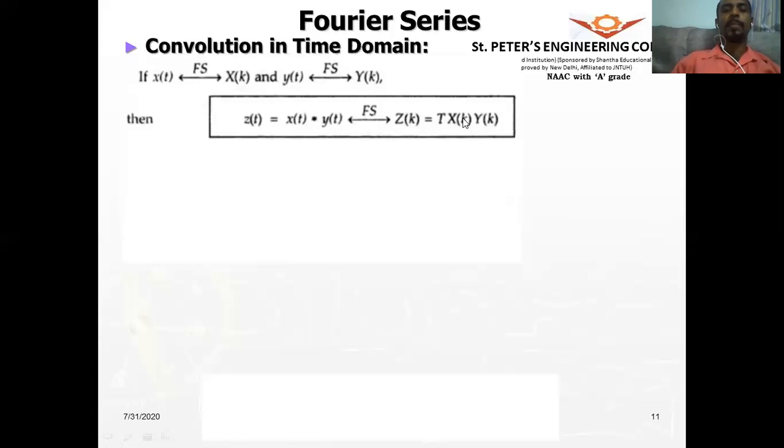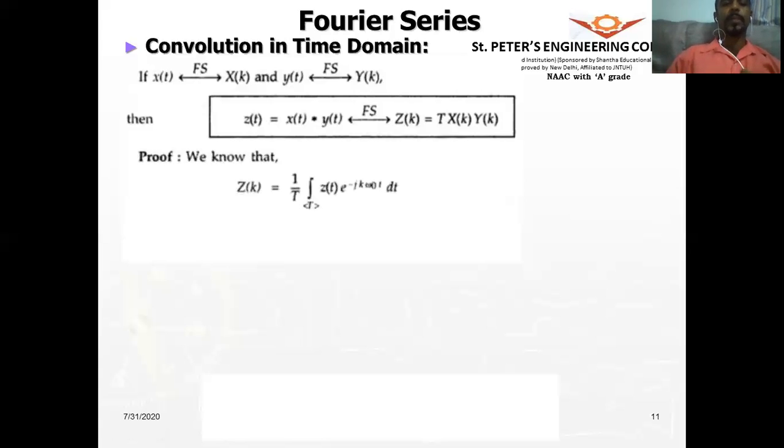Now, how do we come back from the frequency domain back to the time domain? So we have to take the Fourier series coefficients formula. So if you use that, we'll come back to the z of t formula. Okay, now let us see what is the proof of this.